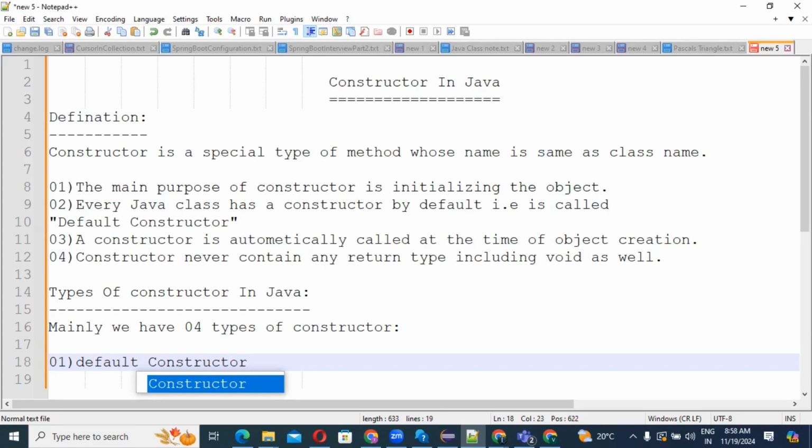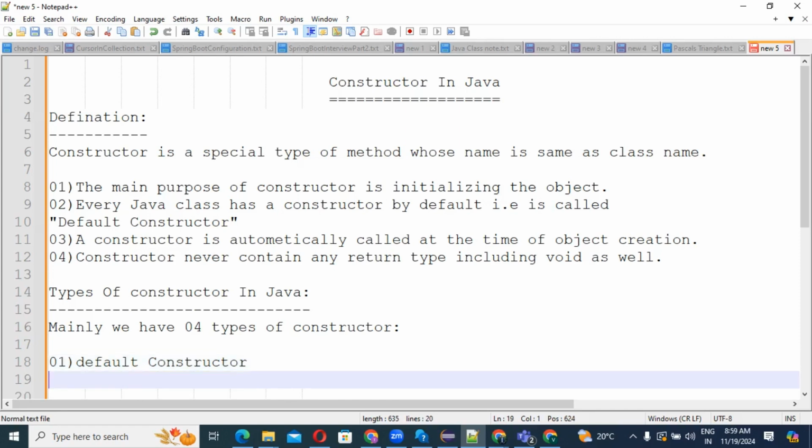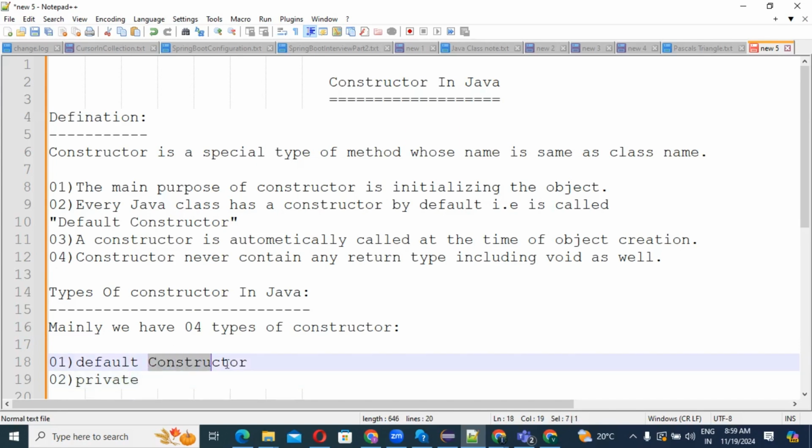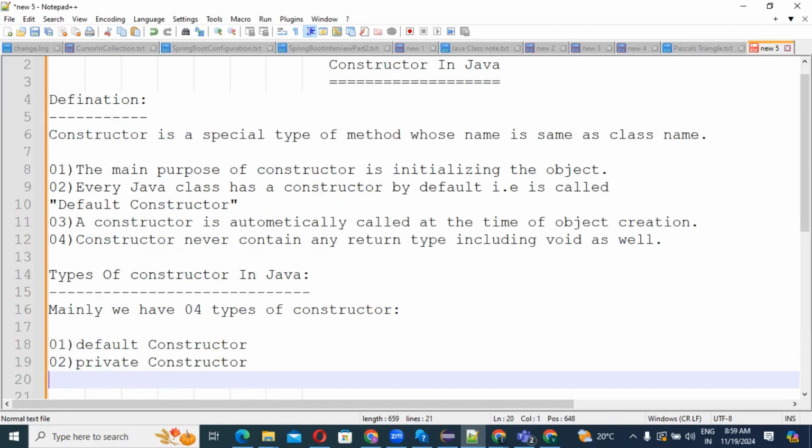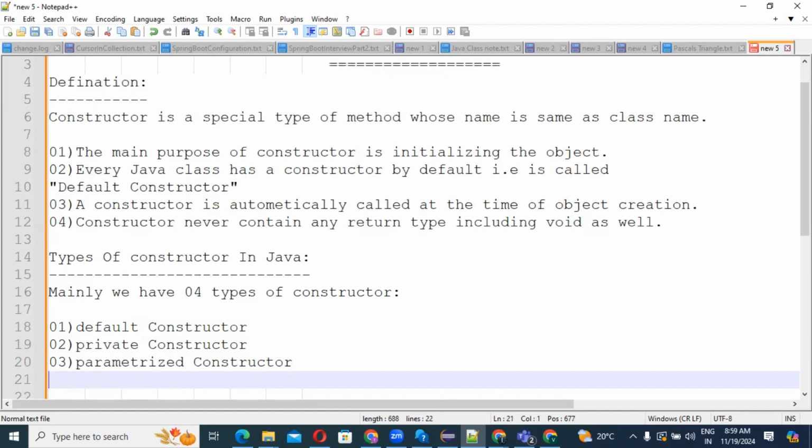Then the second one. What is the second constructor? That is called the private constructor. Private constructor, that is the second one. Then third, parameterized constructor. Correct? Fourth one, copy constructor.